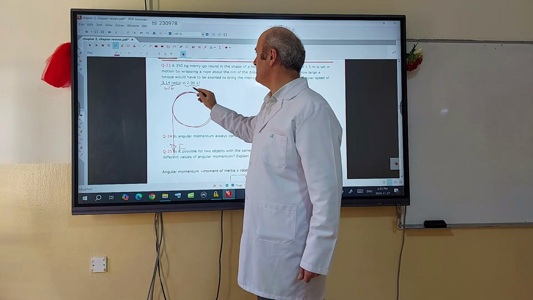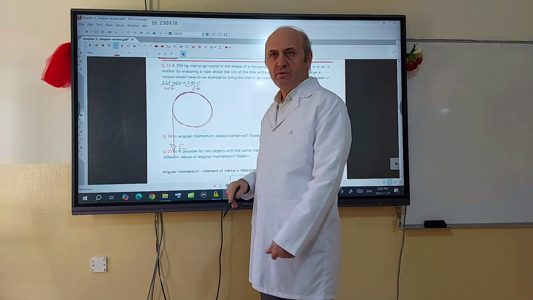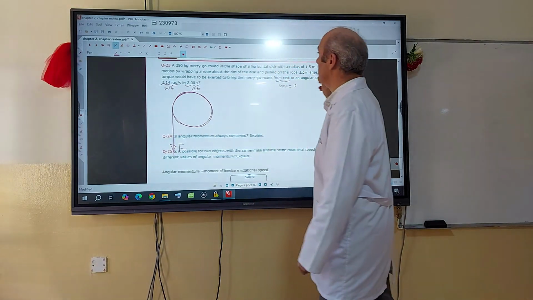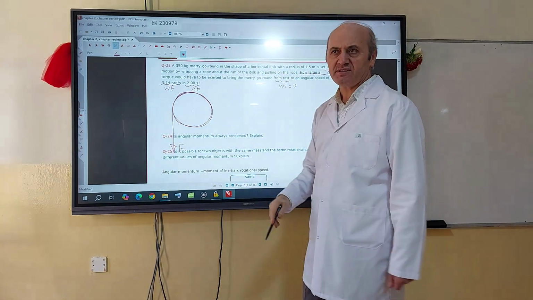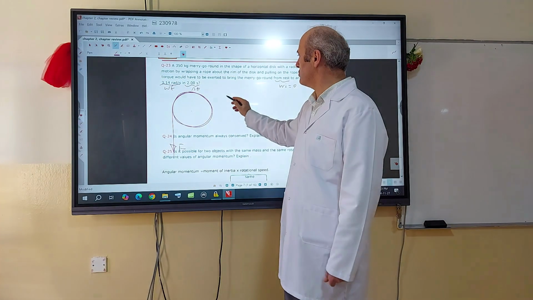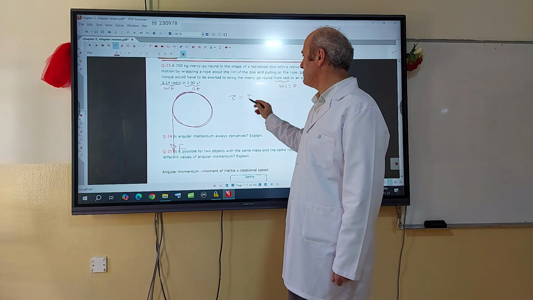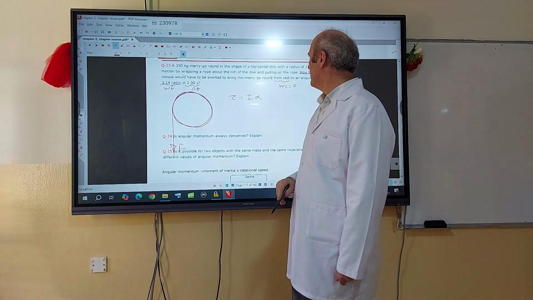It happens in 2 seconds, delta t. So calculate the torque. How large is the torque? I can use Newton's second law for rotational motion. Torque is equal to I times alpha.